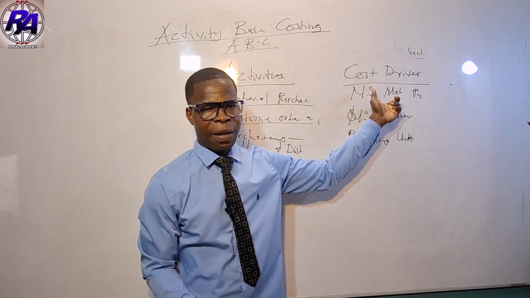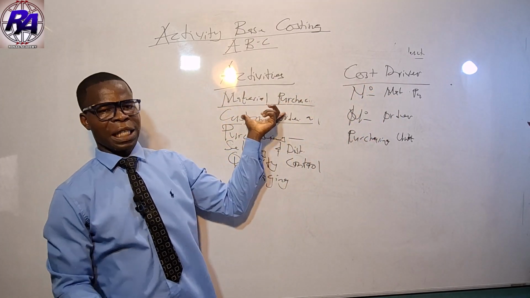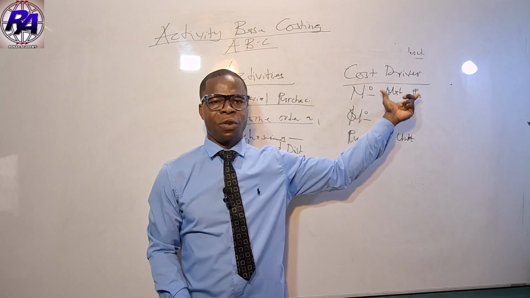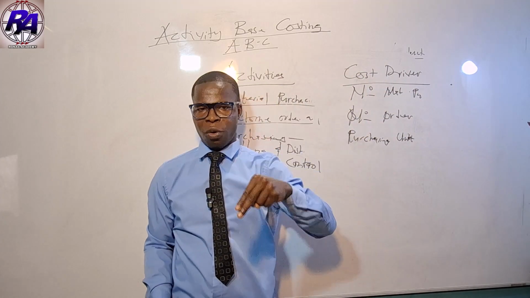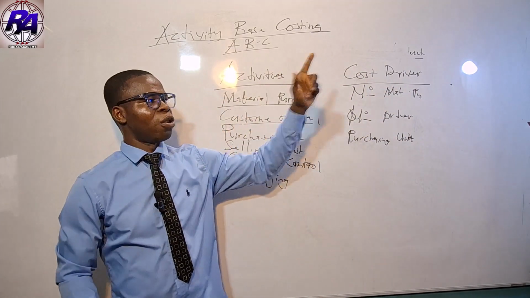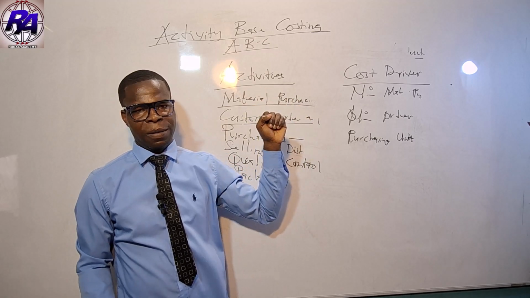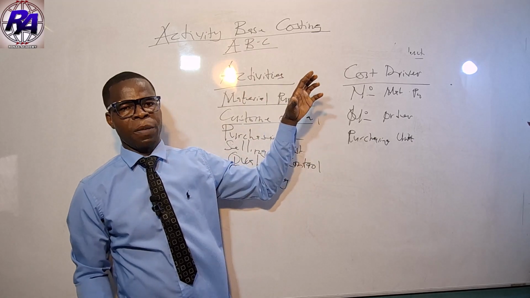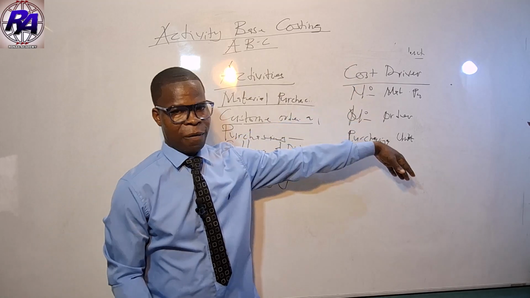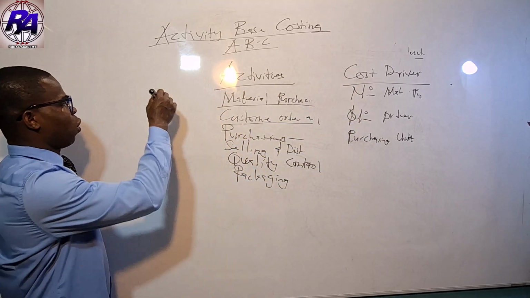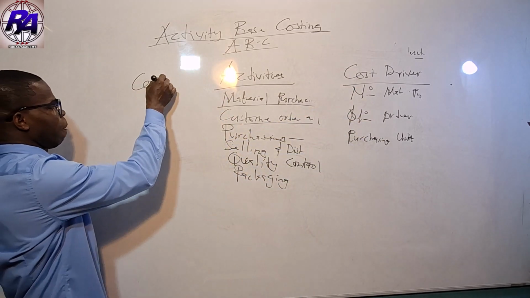So the cost driver in each respective activity, or the activity and each respective cost driver, is a technique you must employ to understand which cost driver goes with which activity. That has to do with cost driver. You also have to look at what we call cost pool.